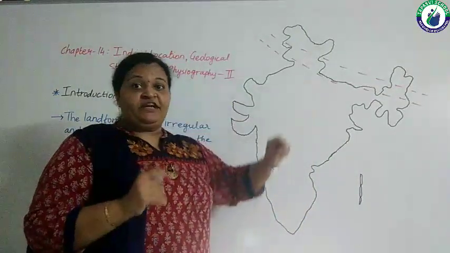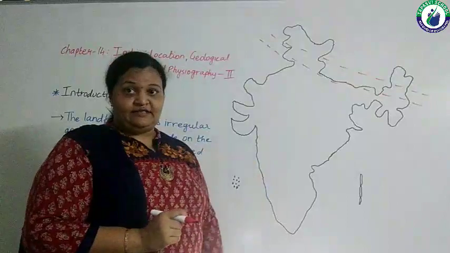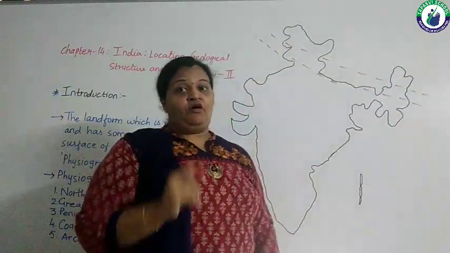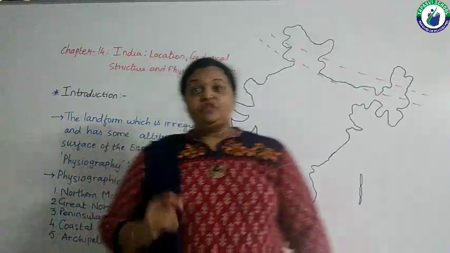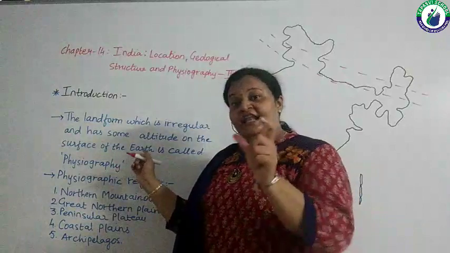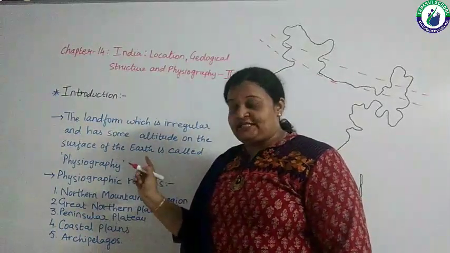In short, we are talking about Himalayas, which lies in the northern side of India. So this is our first division in the name of physiographic regions.